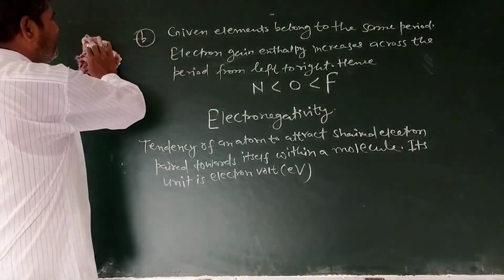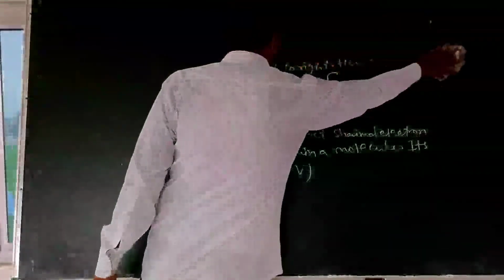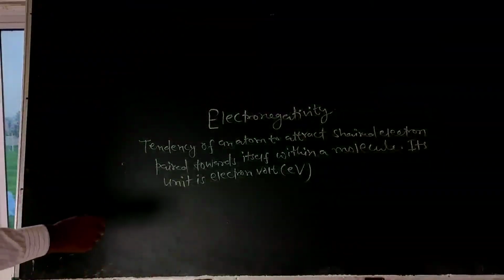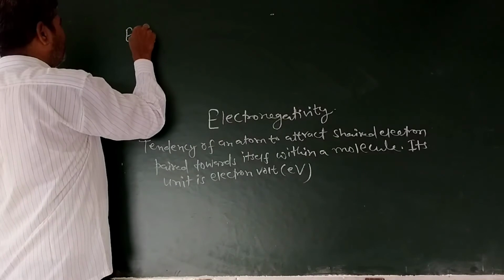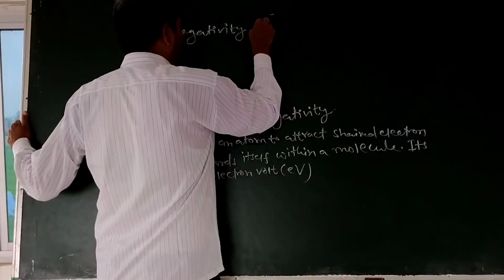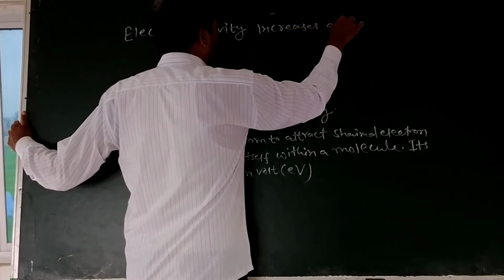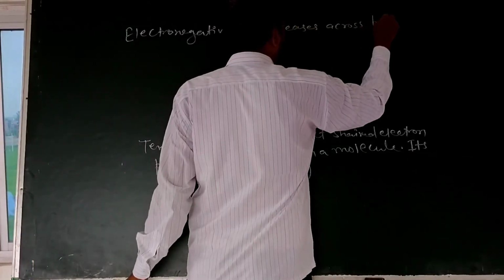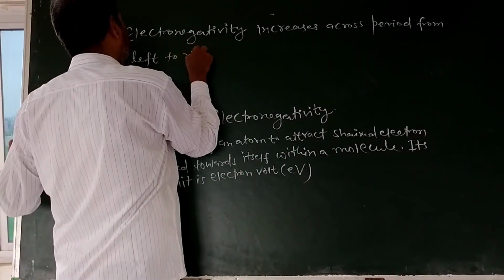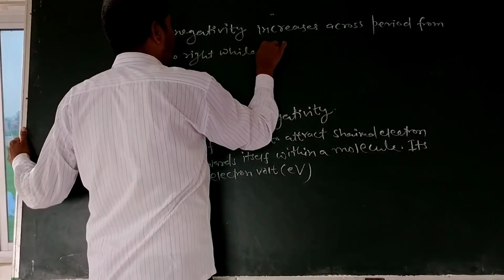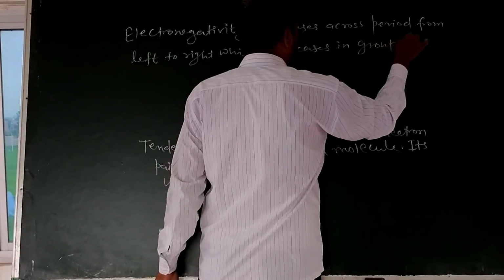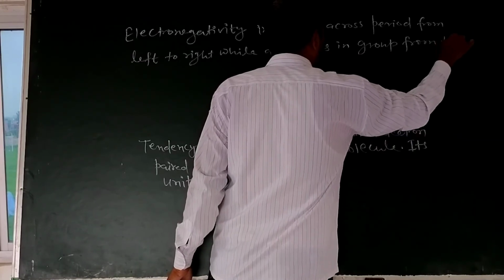Now the rule for this: electronegativity increases across the period from left to right, while it decreases in a group from top to bottom.